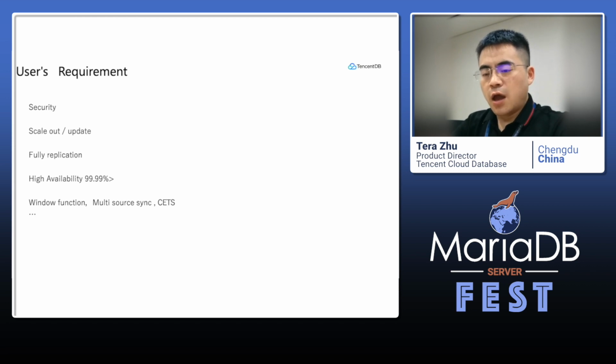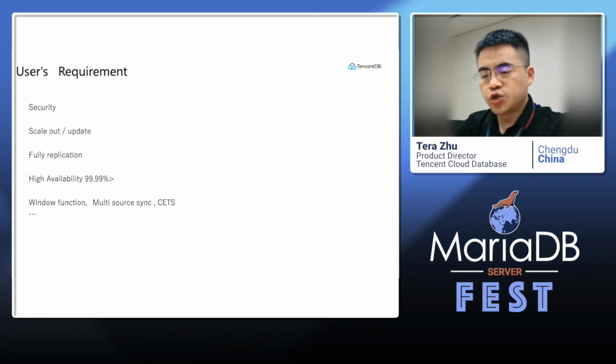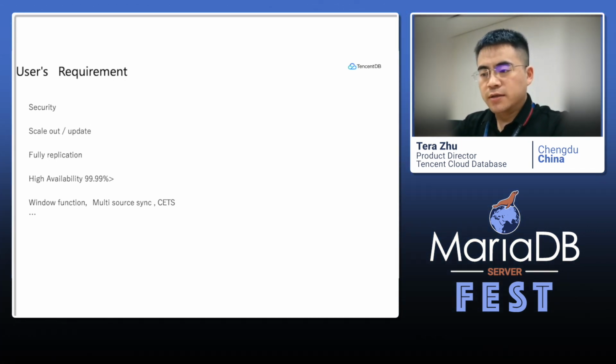And they usually have one active node and two standby nodes, and also some disaster recovery nodes 1,000 kilometers away, and they need high availability, more than 99.99%, and they would like to use some window functions, some CTEs, such as the grammar in Oracle. So those are the requirements. We will do our best to satisfy them.